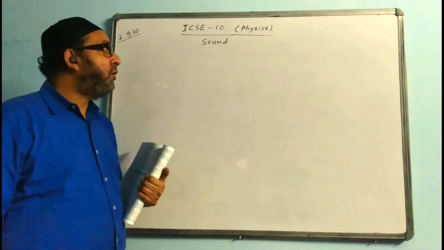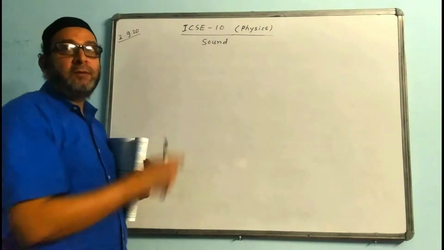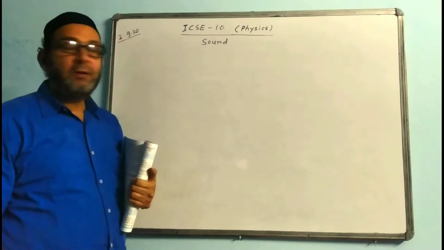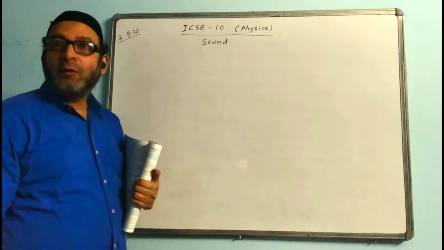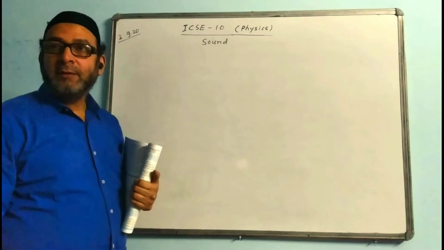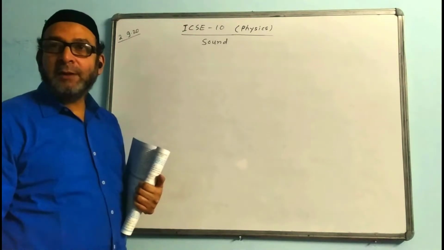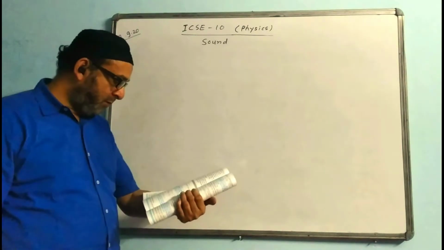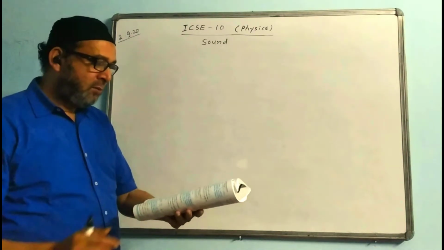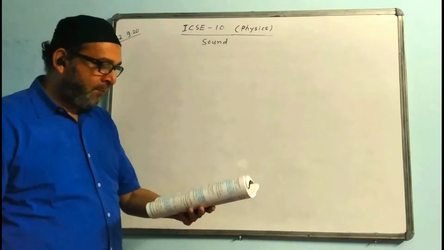Today we'll be doing some numericals on this chapter, sound, and the numericals will be based on echo. The echo formula I give you: V is equal to 2D by T, or D is equal to VT by 2. That is the formula. Now I take some questions from the book and do them on the board.